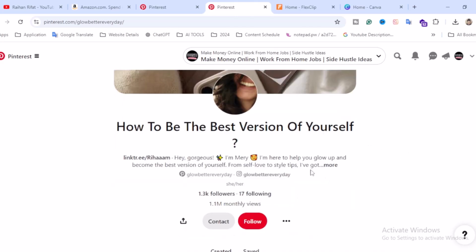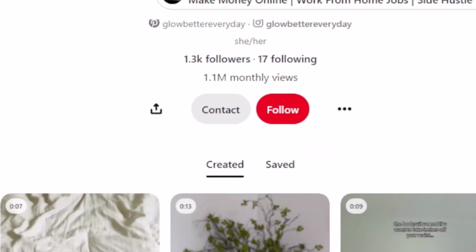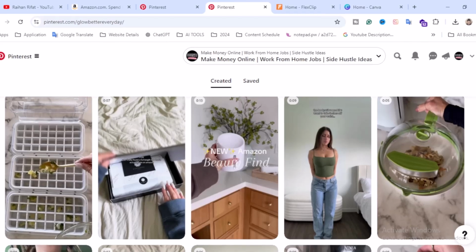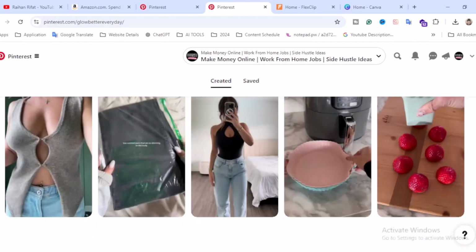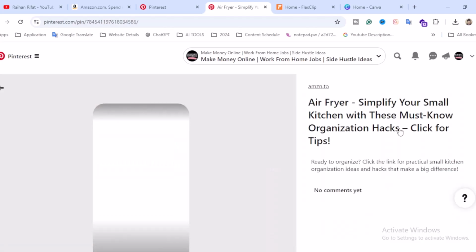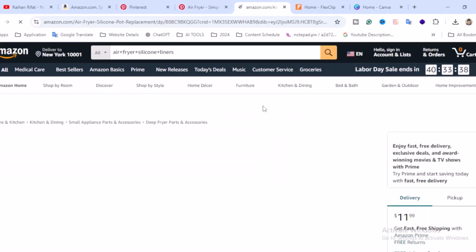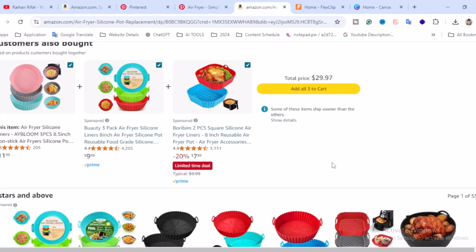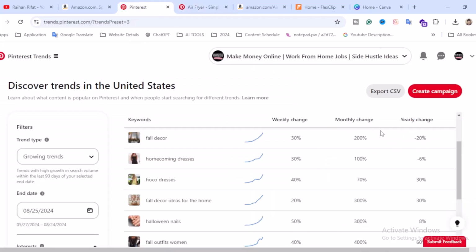It's a female account, and you'll find 1.1 million monthly views. If you scroll down, you will be amazed to see that most of the videos and images are Amazon affiliate. If I click on that, air fryer, simplify your small kitchen with this, it goes directly back to Amazon. If you purchase any product within 60 or 90 days, she is going to make money. This is how they make money.